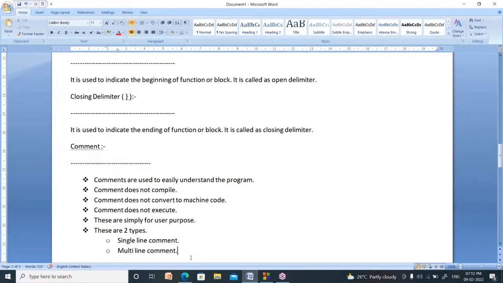Comments are not converted to machine language. Comments do not execute also. For what purpose are we writing them? These are simply written for user purpose, for our purpose. These are not for the machine, these are for us.